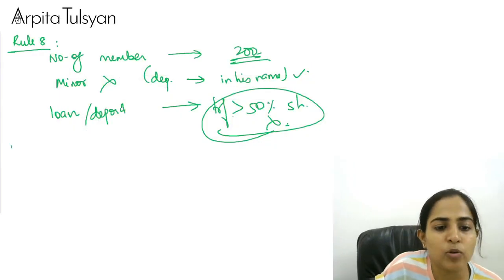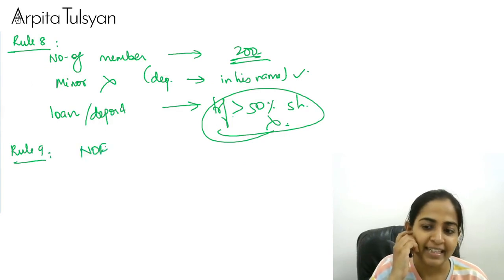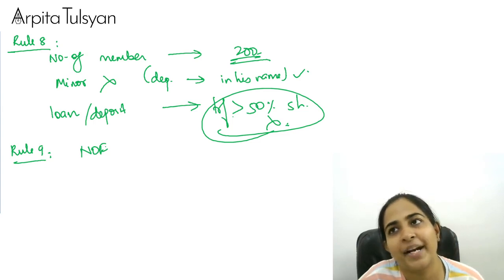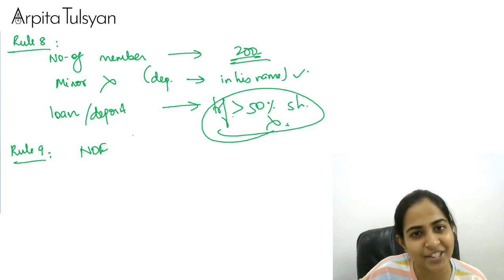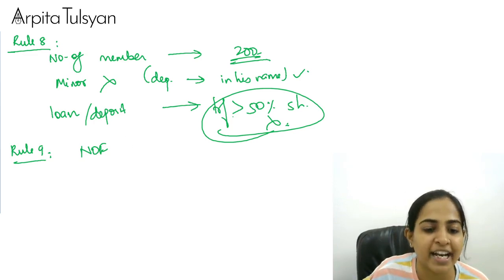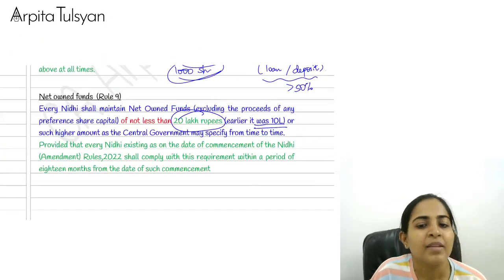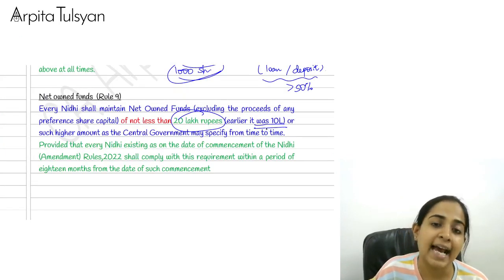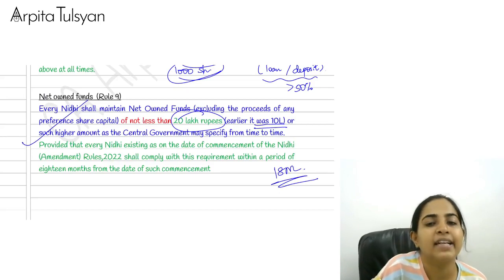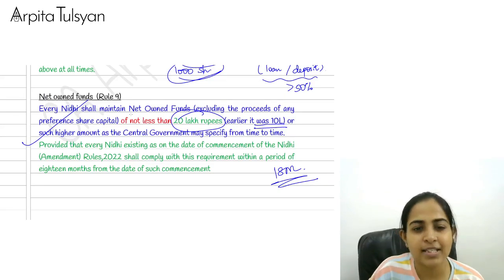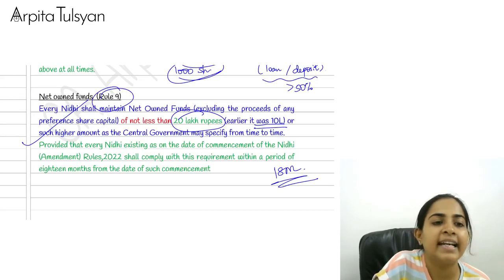Okay, and then let's go to the next rule, that is rule number 9, which talks about the net owned funds. Can you recollect the definition of net owned funds? Net owned funds was your paid up equity capital plus free reserves minus accumulated losses minus intangible assets. As per the latest audited financial statements, that should be minimum rupees 20 lakhs now. Earlier it was 10 lakhs, right? So now it should be 20 lakhs, and the companies which were already there were given a transition period of 18 months to increase it from 10 lakhs to 20 lakhs. So this is nothing new, this we have to do. Now this is contained in rule number 9.